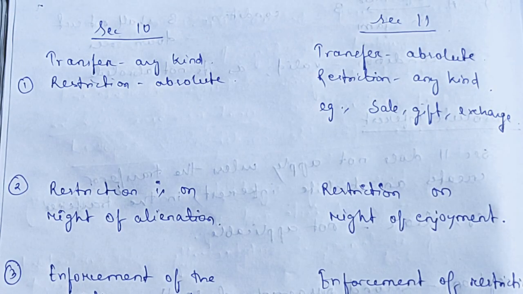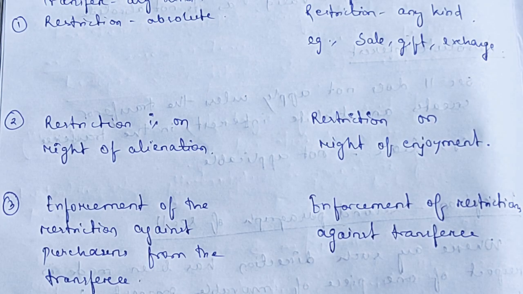So now let's see the differences between section 10 and section 11. In section 10, the transfer may be of any kind and the restriction is absolute, whereas in section 11 the transfer is absolute whereas the restriction may be of any kind. Transfer may be absolute, like examples are sale, gift, exchange. Under section 10 the restriction is on the right of alienation, whereas in section 11 the restriction is on the right of enjoyment. Under section 10, the enforcement of the restriction is against purchasers from the transferee. But under section 11, the enforcement of restrictions is against the transferee.